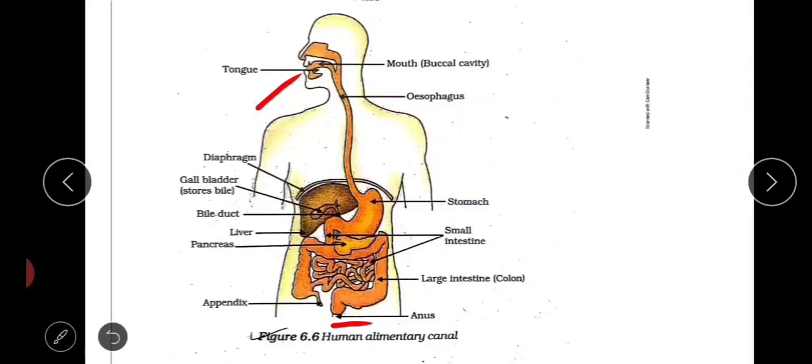Now the digestive glands, which help in the digestion of food, are the salivary glands which are present in the mouth, the liver which secretes bile, the pancreas which secretes pancreatic juice, and the intestinal gland which secretes intestinal juice for digestion.